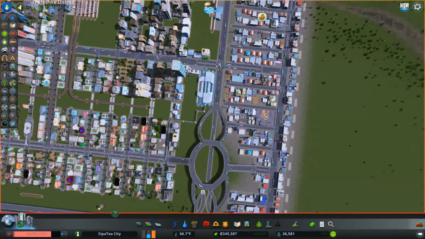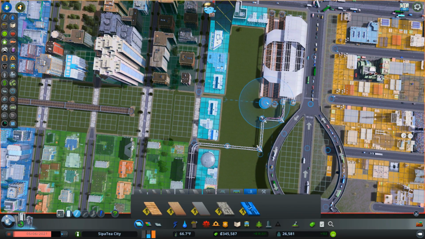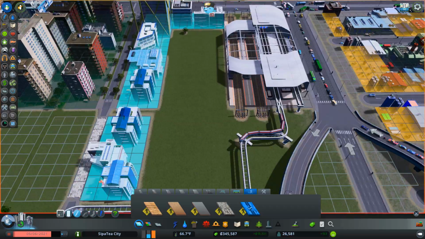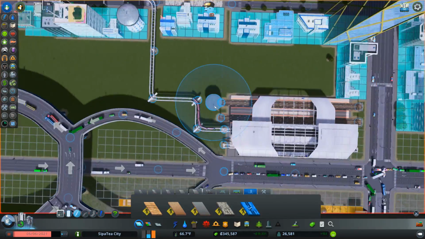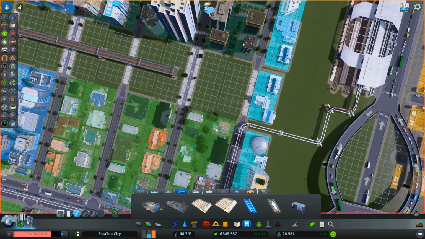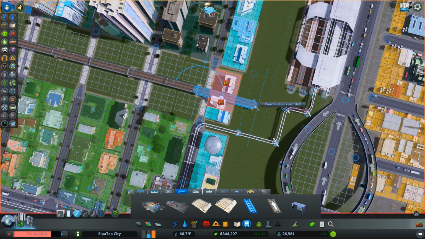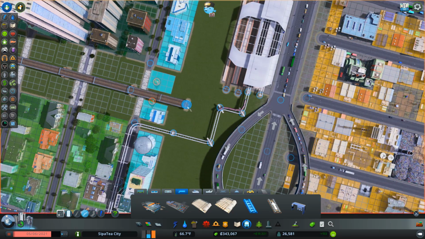And actually, look, we could connect that up to the monorail there. This monorail may go eventually, but... Oh, man, yeah, that's never going to get in there, is it? The monorail may have to go sooner rather than later. That's not the right thing. Let's continue this and see how it connects.